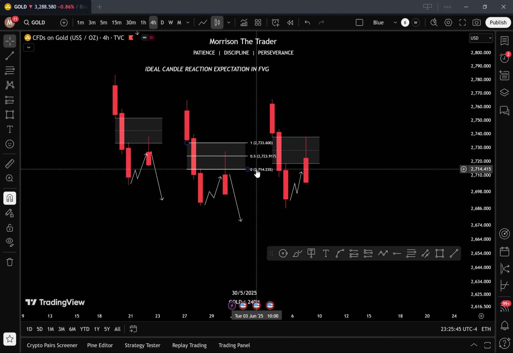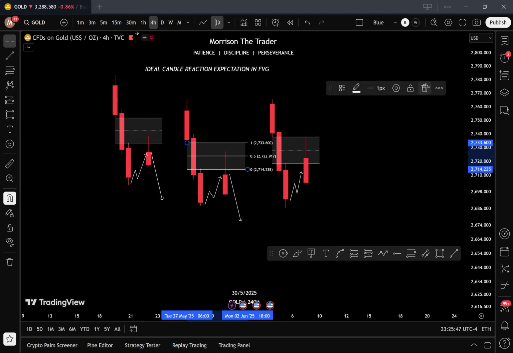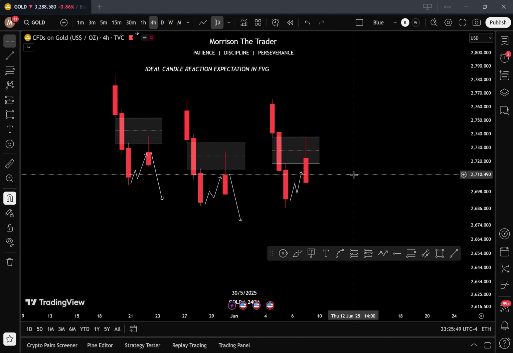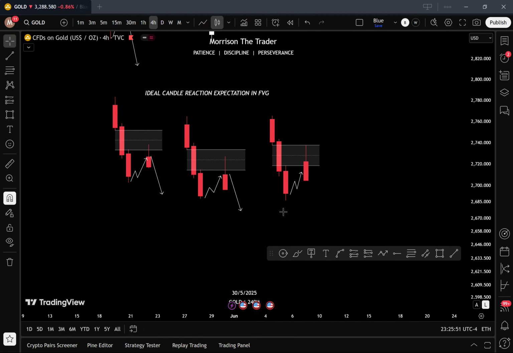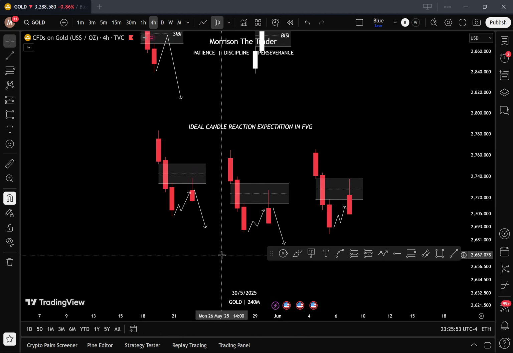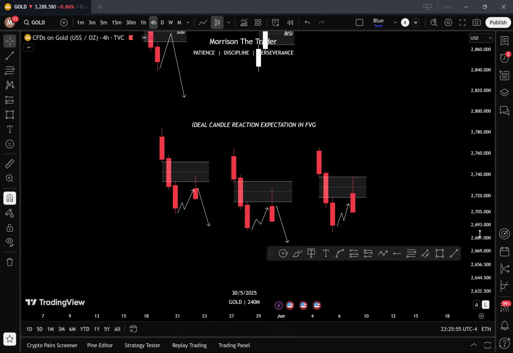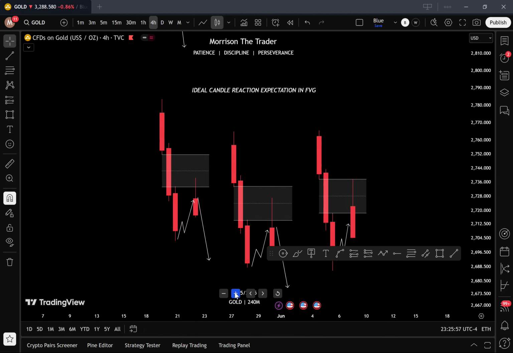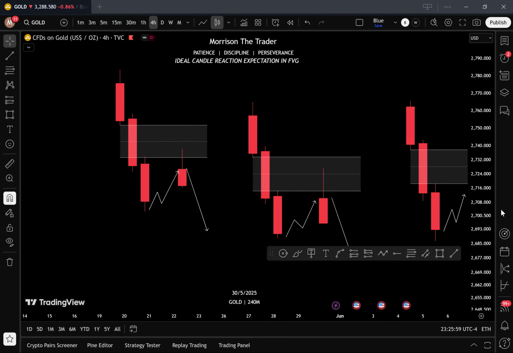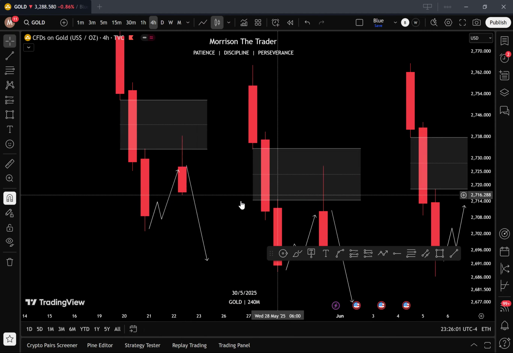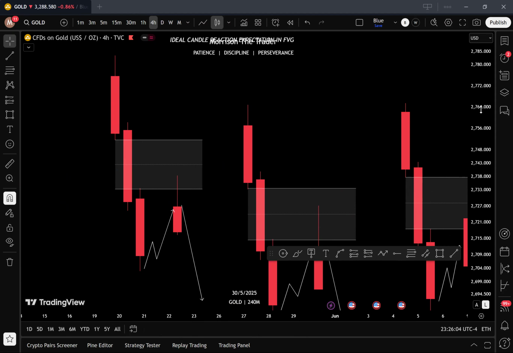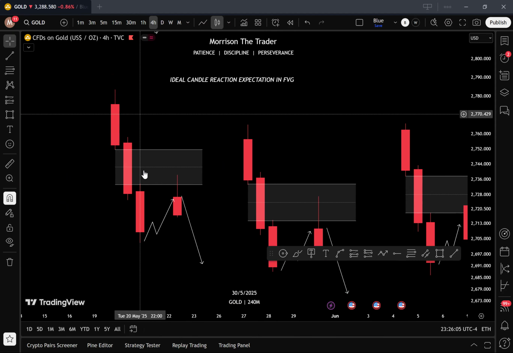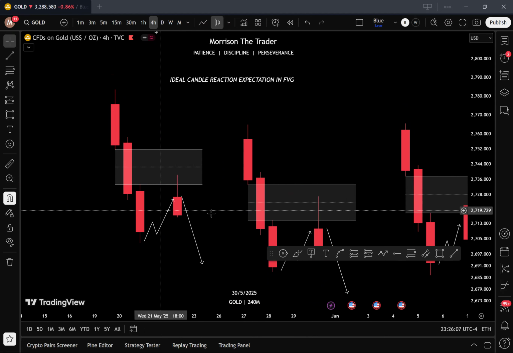Now, what do you not want to see in the fair value gap? What shows the fair value gap is being disrespected? That means the fair value gap is not going to be used to actually continue lower. So let's say in a downtrend, we have a SIBI right here. We have a bearish fair value gap right here.